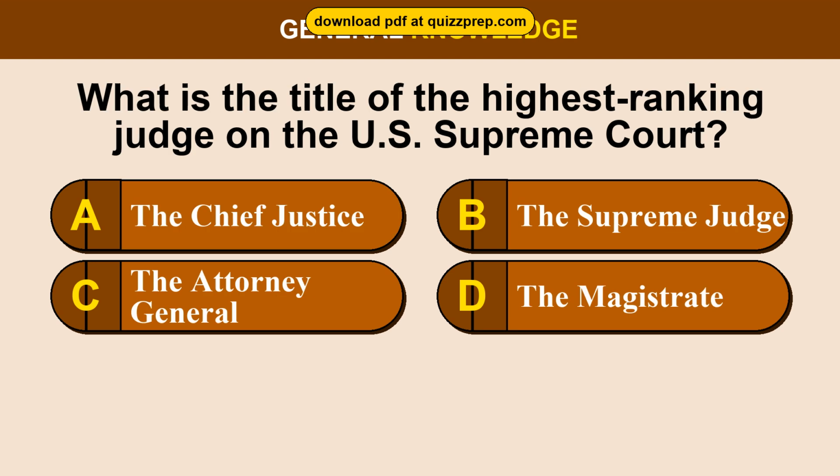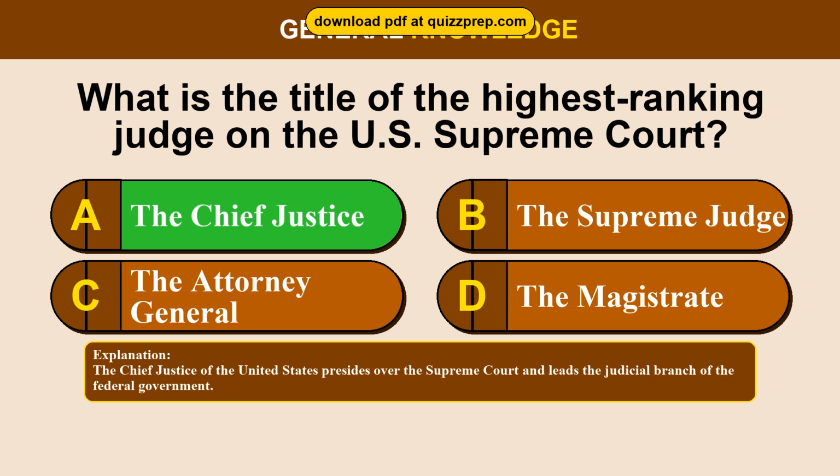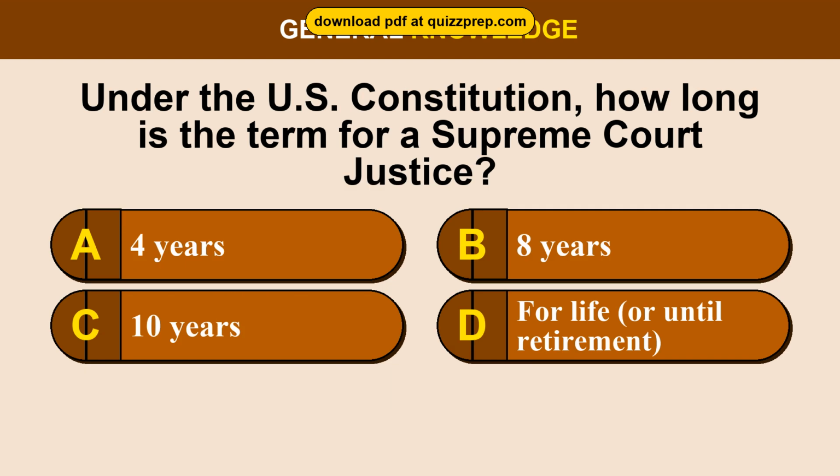Question 92. What is the title of the highest-ranking judge on the U.S. Supreme Court? Option A, the Chief Justice. Option B, the Supreme Judge. Option C, the Attorney General. Option D, the Magistrate. The correct answer is option A, the Chief Justice. The Chief Justice of the United States presides over the Supreme Court and leads the judicial branch of the federal government.